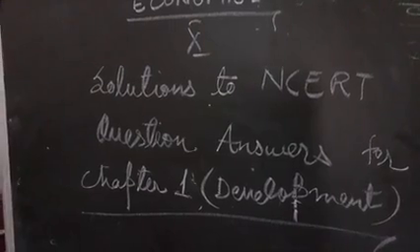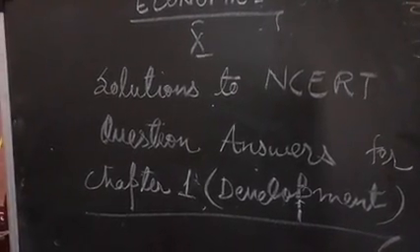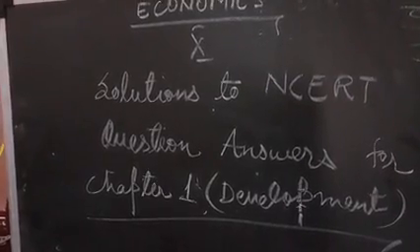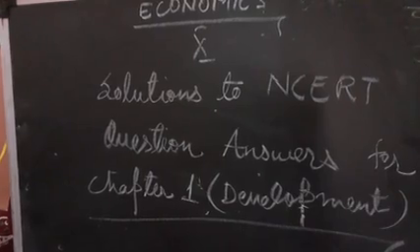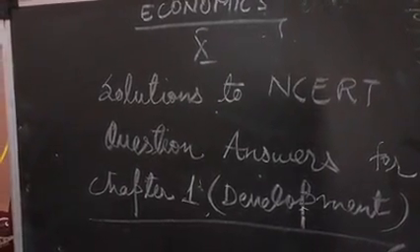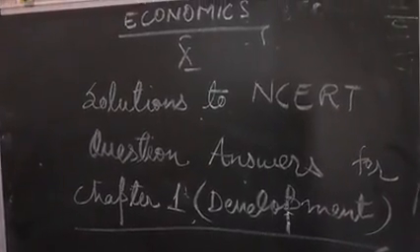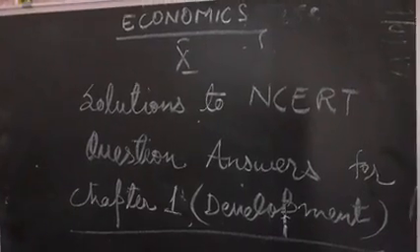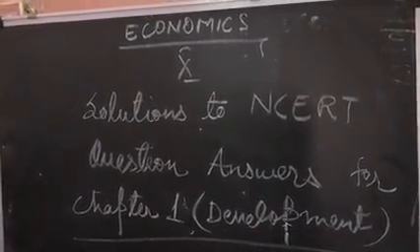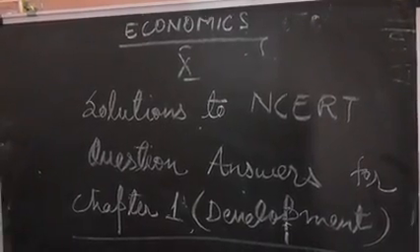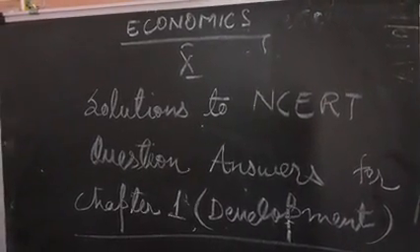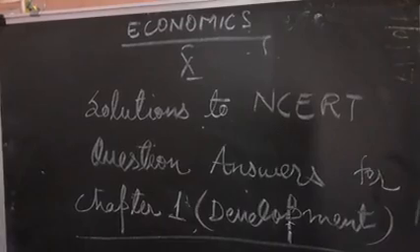Assume there are 4 families in a country. The average per capita income of these families is 5,000. If the income of three of these families is 4,000, 7,000 and 3,000 respectively, what is the income of the 4th family? It's a simple formula. We will sum the 3 families' incomes plus x, divided by 4, and the average is 5,000. By the simple mean method, we can find it out. So it will be D, 6,000.